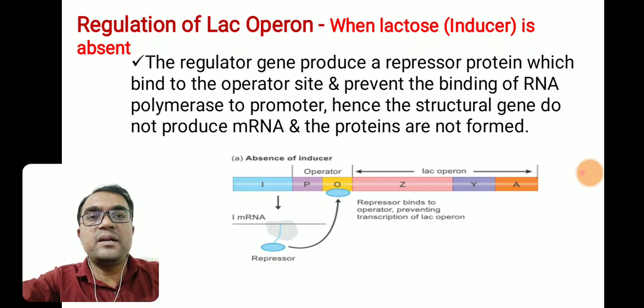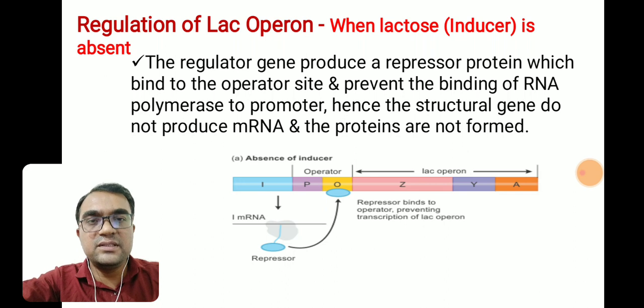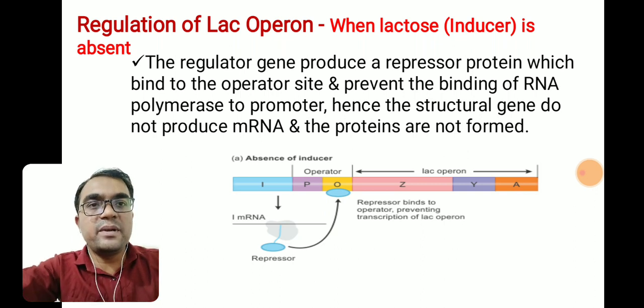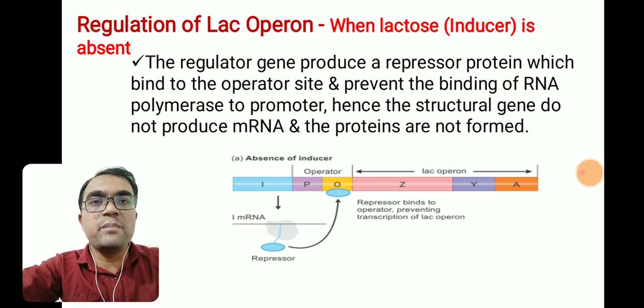And once that operator region is bound with the repressor protein, there will not be binding of RNA polymerase to the promoter, and therefore the structural genes of the Lac Operon will not be transcribed, and no enzymes required for lactose metabolism will be produced, because there is no lactose in the surrounding medium. So this is the case in the absence of lactose.